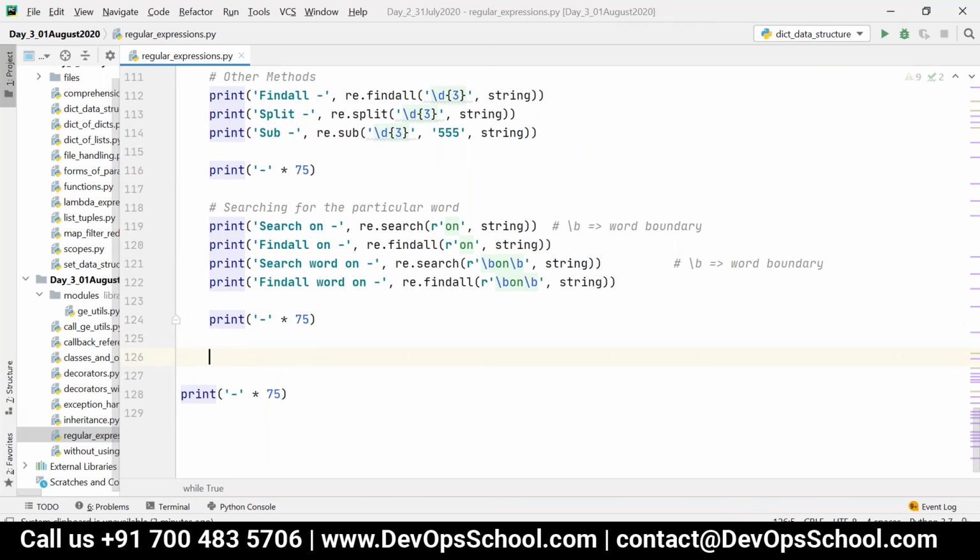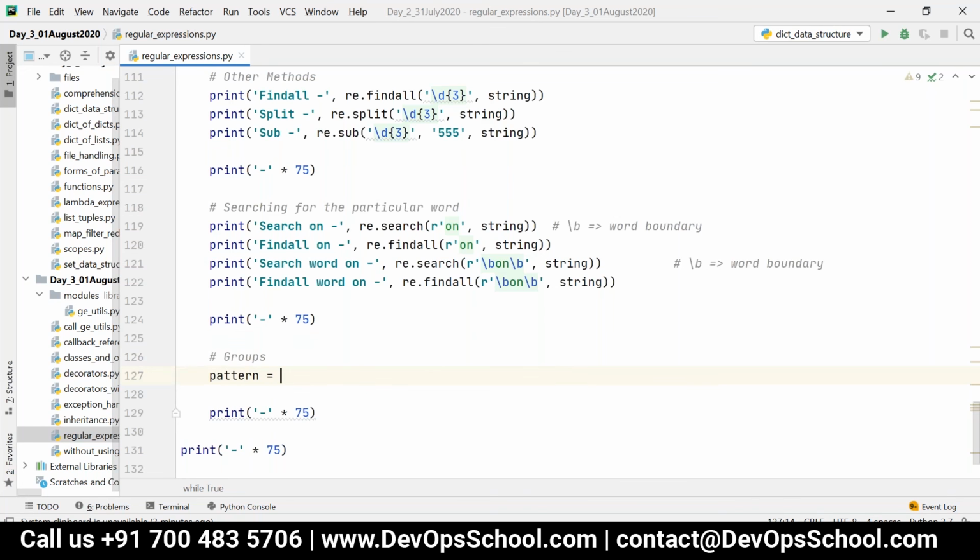Groupings. Okay, groups. See, consider I have a pattern like this. Let's say pattern is equal to, prefix with R, and then let me have it start with "Python", space, dot star, and then I can write "script", and " is developed by ", and then dot star, like this.